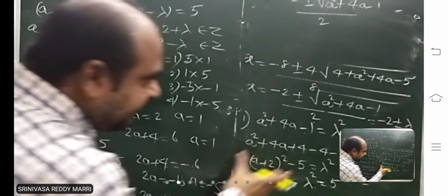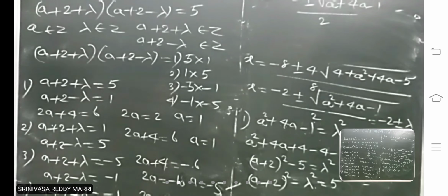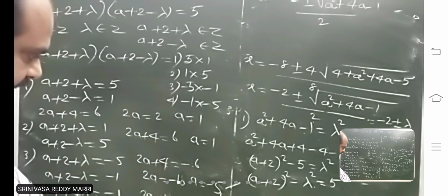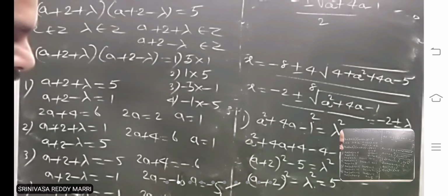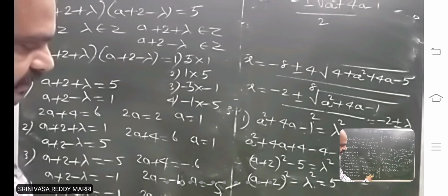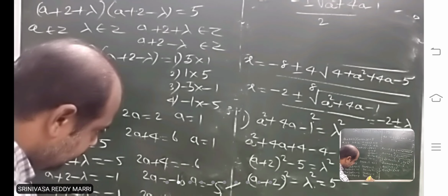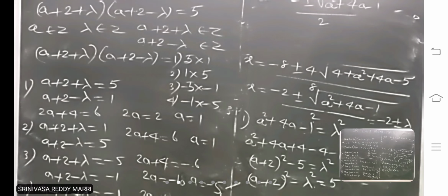Only this is a perfect square. If this is a perfect square, it is not necessary that the ratio is an integer. We have to check the value. 2a is minus 10, so a is minus 5.